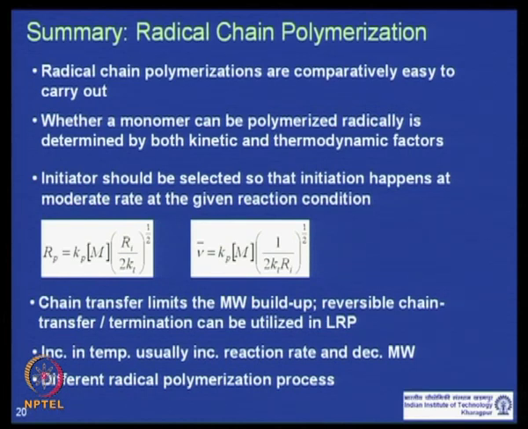Now, as we have discussed, radical polymerization is done mostly for double bond containing monomers, but not all monomers which contain a double bond can be polymerized radically, and that depends on both the thermodynamic and kinetic factors. The thermodynamic factor we discussed two lectures back: the polymerizability of a monomer in a radical chain polymerization is mainly governed by the enthalpy value, del H, not the del S value.